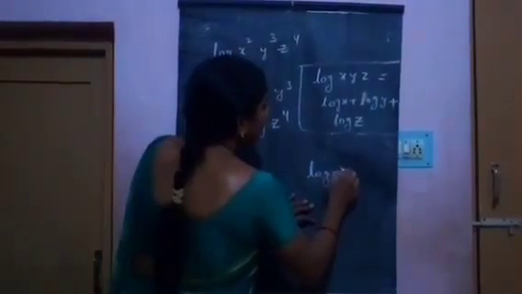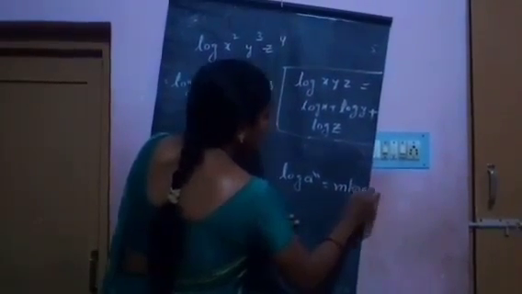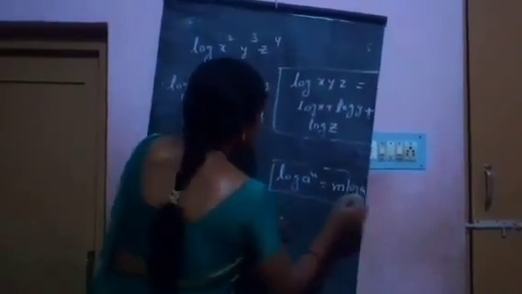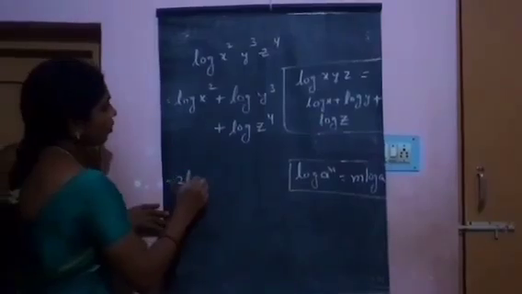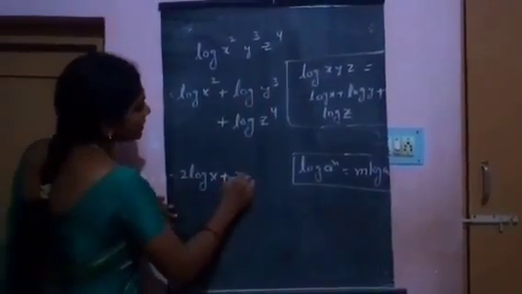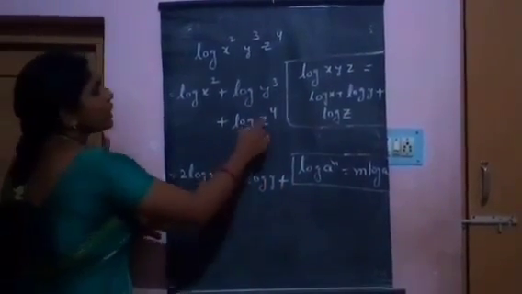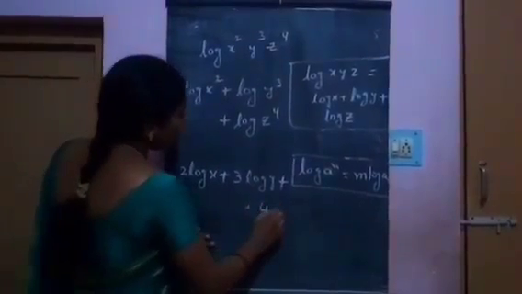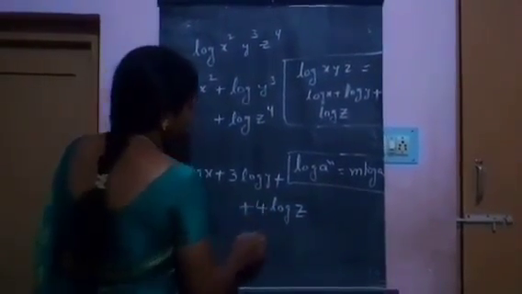Using log a power m equals m log a, log x square can be written as 2 log x, plus log y cubed as 3 log y, plus log z power 4 as 4 log z. That's it.